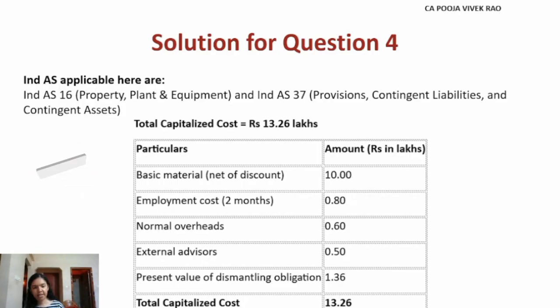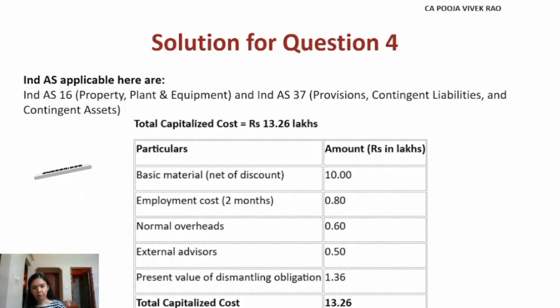So according to Ind AS 16, only those costs that are directly attributable to bringing the asset to the location and condition necessary for it to be capable of operating in the manner intended by the management should be capitalized. Hence the abnormal cost, like those due to errors, accident, as in this case, abnormal cost due to electrical fault, must be expensed to the P&L account.